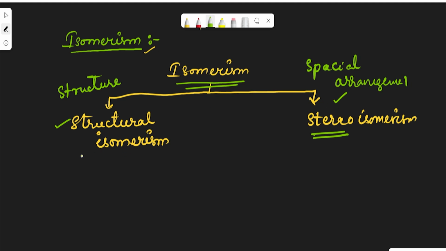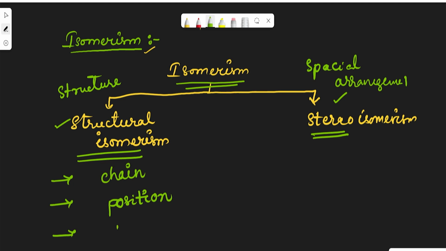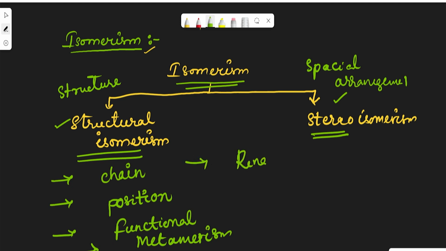There are many types of structural isomerism. The first one is called chain isomerism, the second is position isomerism, the third is functional group isomerism, the fourth is called metamerism, and another one is ring chain isomerism.